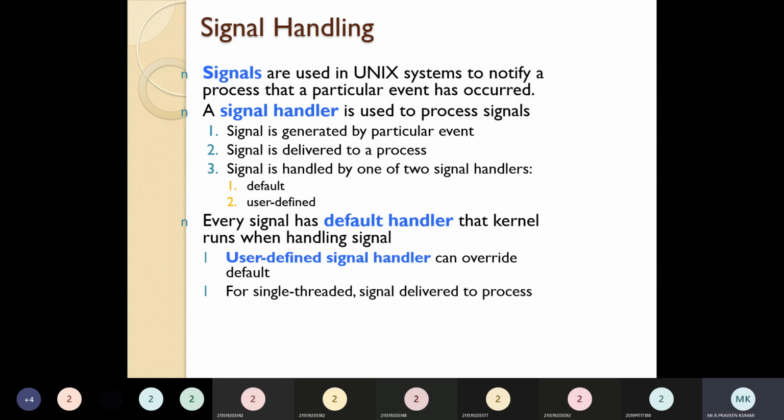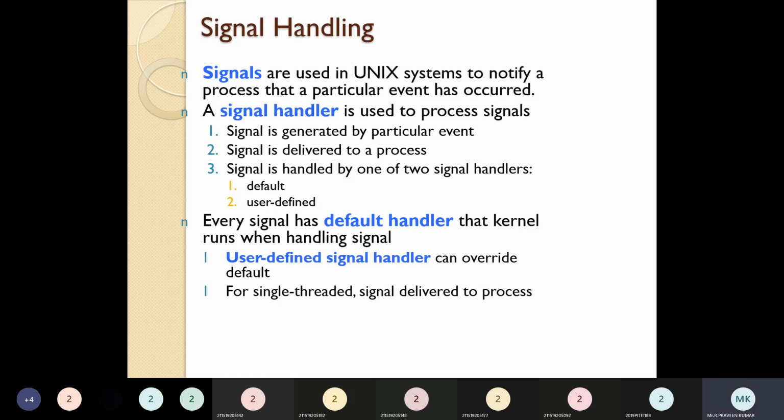So there is an issue we have. User defined signal means overriding. Overriding means the function which is created in the parent class is created again in a subclass.